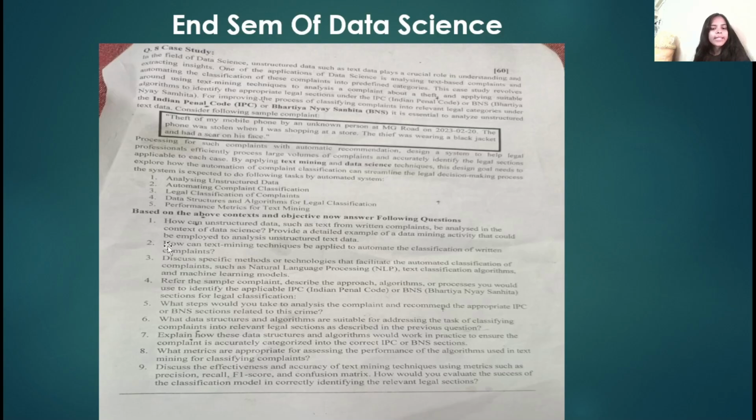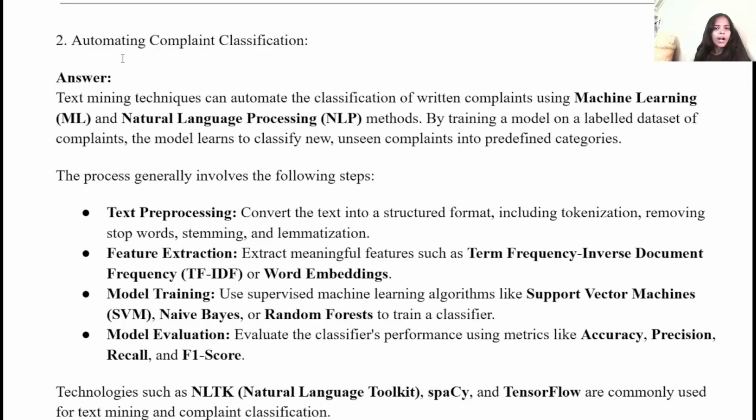Now we will discuss the second question, which is how many text mining techniques we can apply to automate the classification of written complaints. Let's see the answer. Here we will see how to automate complaint classification.